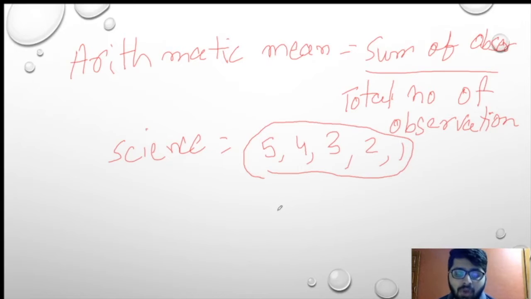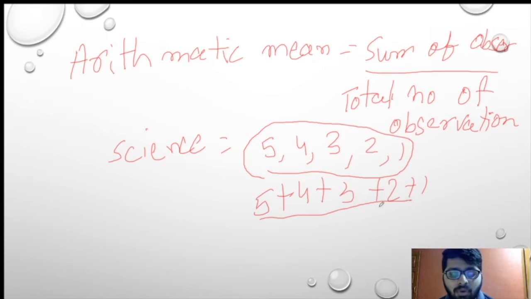So now if we see our observations, we have to take the sum. Sum means addition of it. So that is 5 plus 4 plus 3 plus 2 plus 1. Now this was your sum. Now total: how many total observations are there? There were 5 students, so that is 1, 2, 3, 4, 5, so upon 5. Now if I add, 1 plus 2 plus 3 plus 4, that is 10, plus 5, 15. So 15 upon 5, which is nothing but 3.